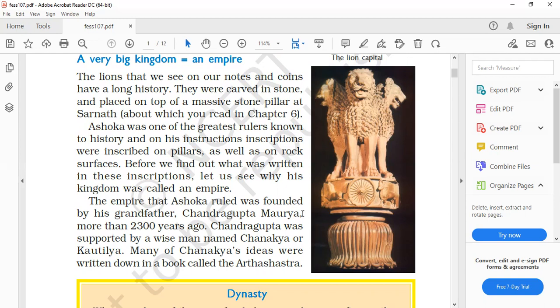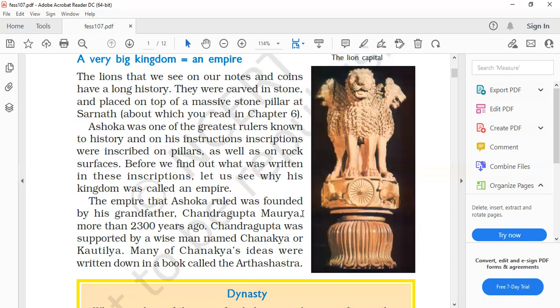Okay. And next, another very short answer type question is: who was Chanakya? Chanakya and Kautilya are the same person, so don't get confused if you get it in an MCQ option, whether Chanakya and Kautilya are the same person or different persons. Always remember they are the same person. Now, who was Chanakya? Chanakya or Kautilya was a wise man who supported Chandragupta.